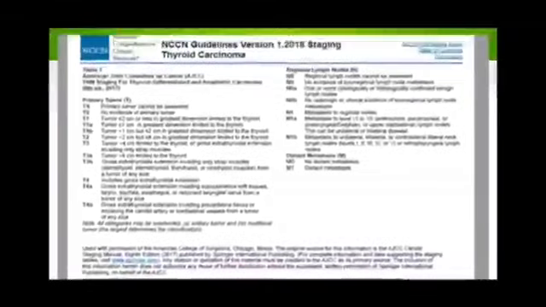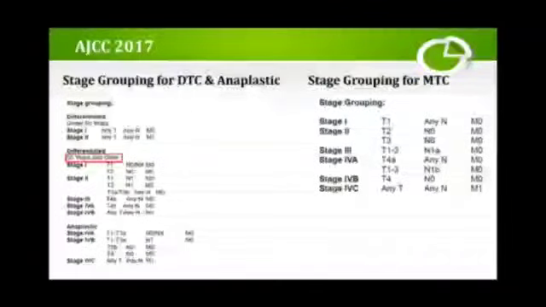T3B is one with gross extrathyroidal extension, that is, involvement of the strap muscles: the sternohyoid, sternothyroid, thyrohyoid, and omohyoid muscles. T4 and the others, other than lymph node extension and distant metastasis, remain the same in the NCCN guidelines.